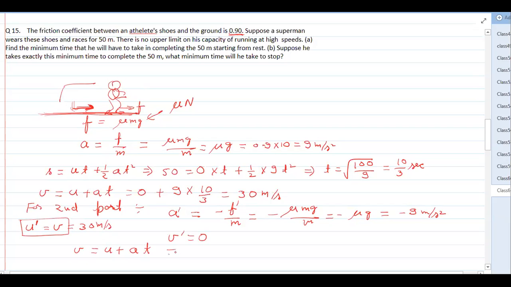So the final velocity is 0, initial is 30, a is minus 9, and t is 30 by 9, which is 10 by 3 seconds. So again it is taking the same time. Whatever time he took to accelerate, the same time he will take to decelerate and stop. Okay, so in this way we can solve